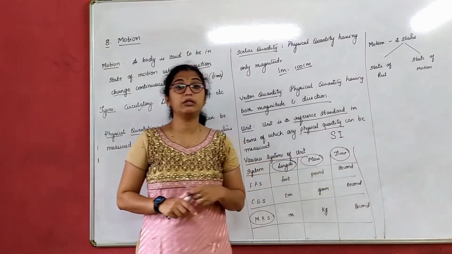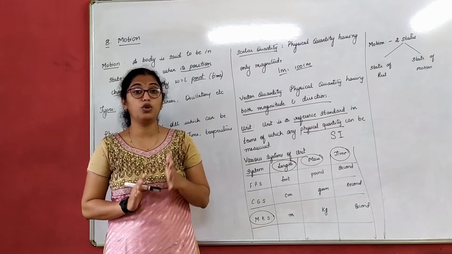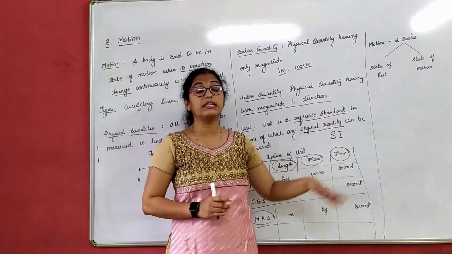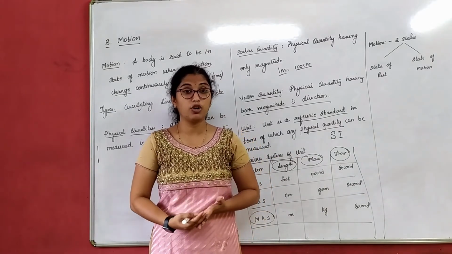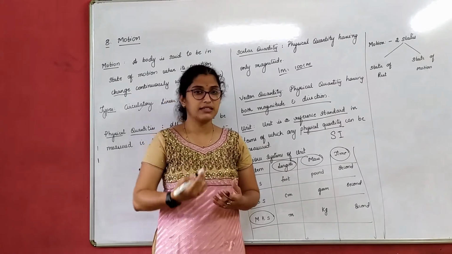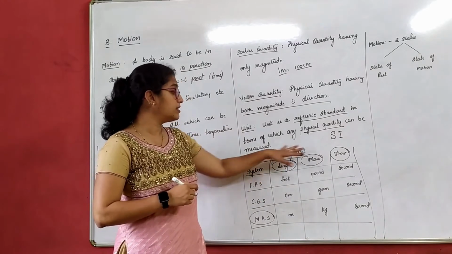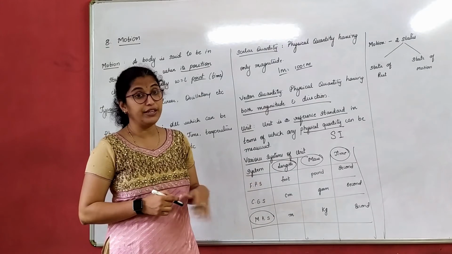Time should always be in second. That is, we follow the MKS rule of the Standard International System, that is nothing but the SI system or SI unit system. When we talk about the SI unit of force, it is Newton. We will discuss that as we gradually move on with the chapter. So this is about the various systems of units which we follow.